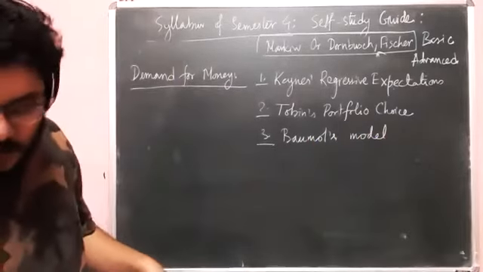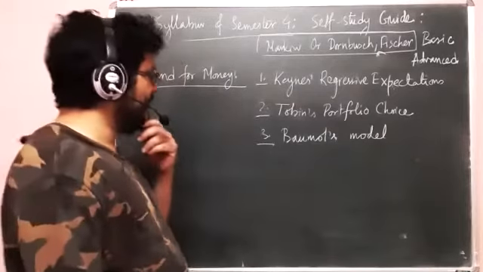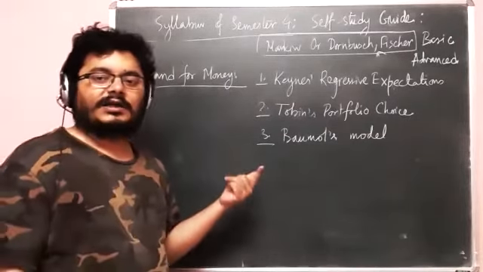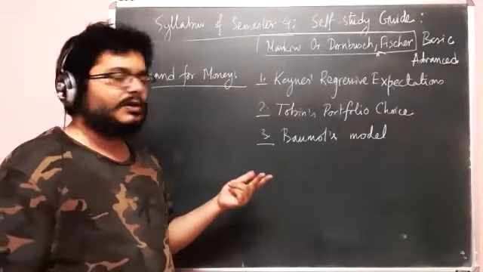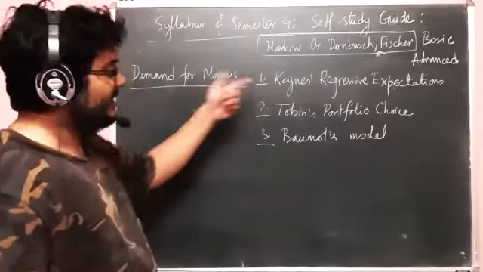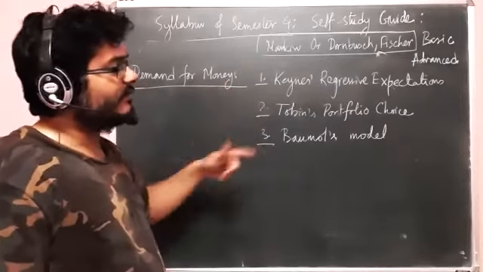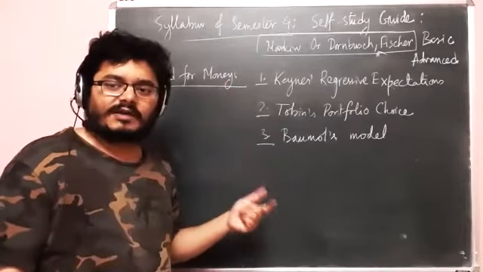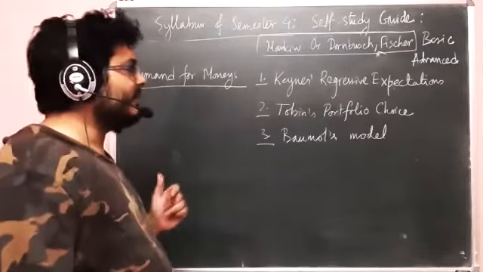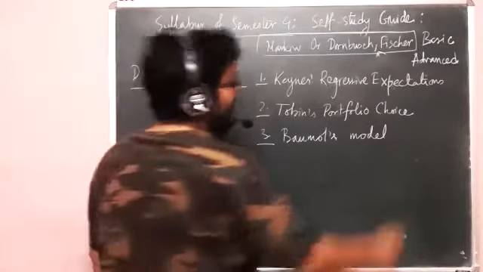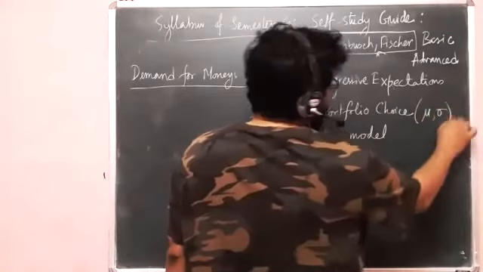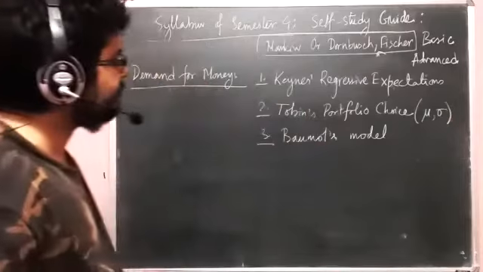So in demand for money, if we can remember, we have dealt with transaction demand, precautionary demand, and speculative demand. So to that extent, obviously Keynes's theory deals with speculative demand, because he himself coined the term of speculative demand for money. Tobin's portfolio also deals with speculative demand for money, but here we have statistics, in the sense that here you have mu and sigma coming in.